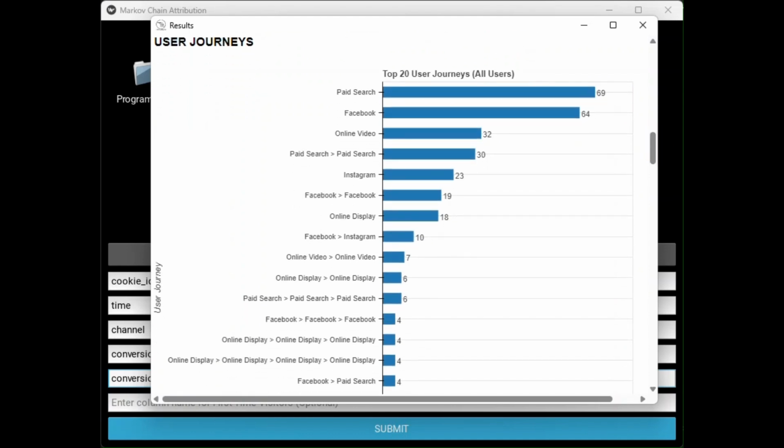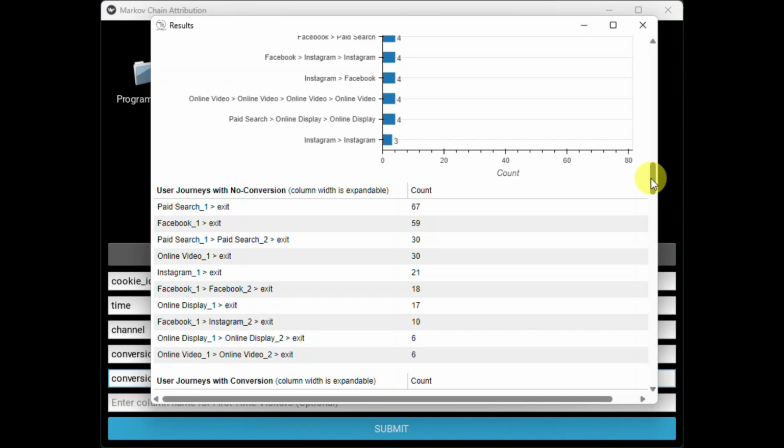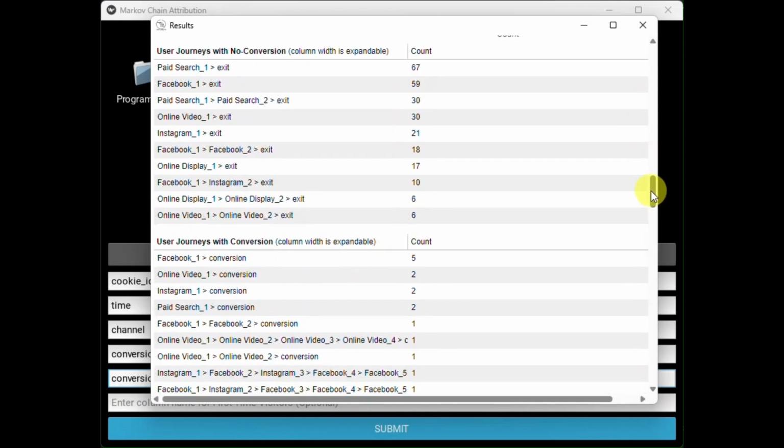This shows all of the top 20 most used paths through your site. Any that does not end in conversion means a final drop-off from your site in the dataset uploaded. The numbers next to the bars represent the number of times that particular user journey was used.